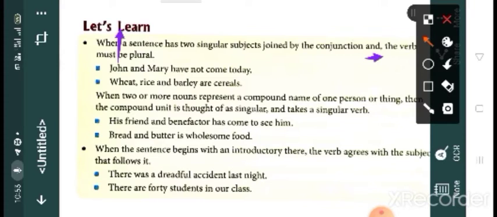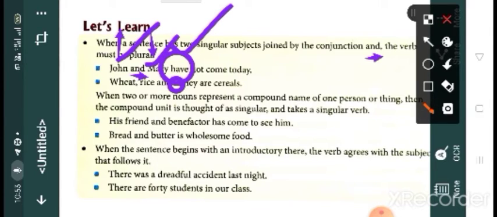Here we can find two subjects and it is joined by and. Do we use the singular or plural verb here? Yes, plural one. Why? Because we can find John and Mary. That means two subjects are here and this is joined by the conjunction and. So we use the plural verb.